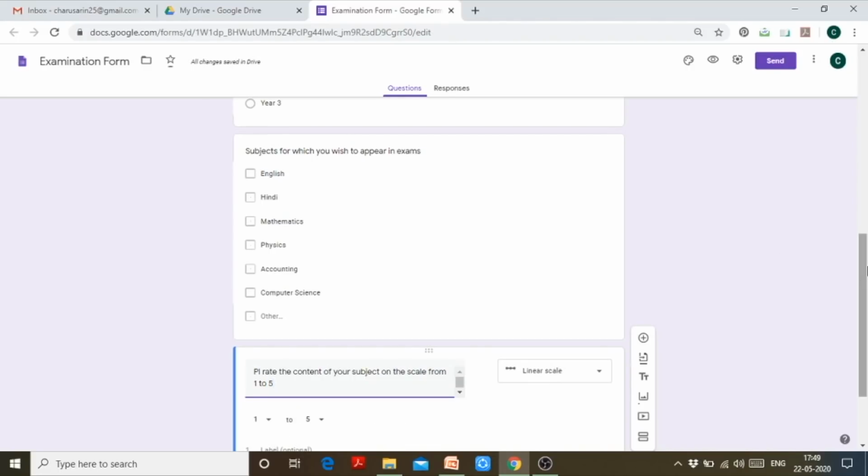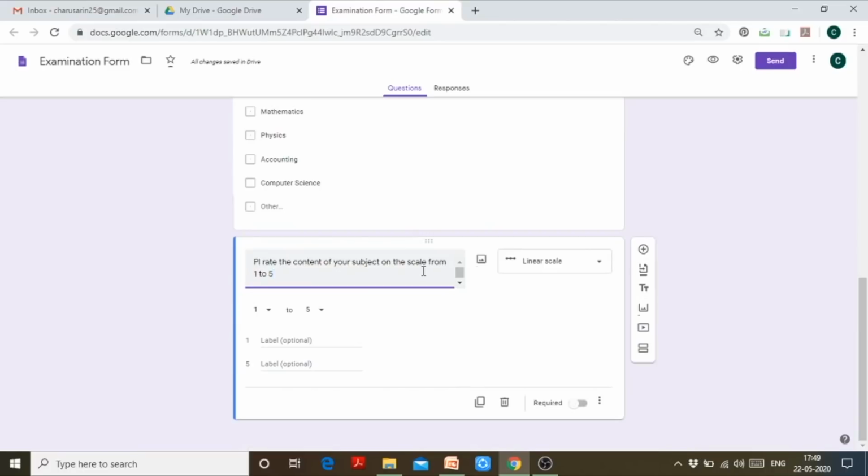Right. So since I have mentioned here scale and rating, Google Form has itself chosen the question type as linear scale. I can give the options, label options here, right?